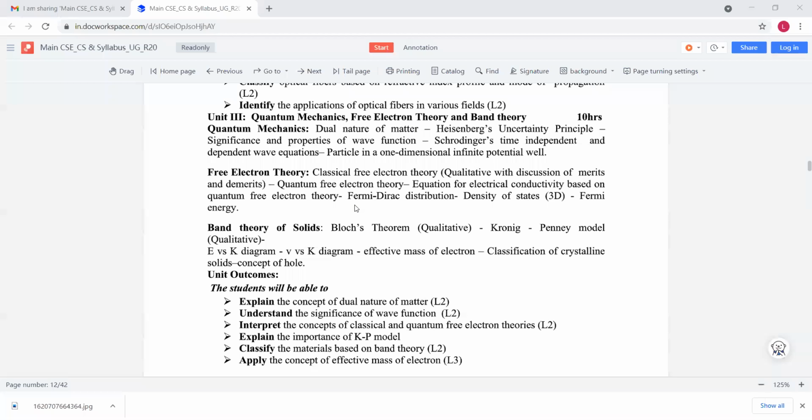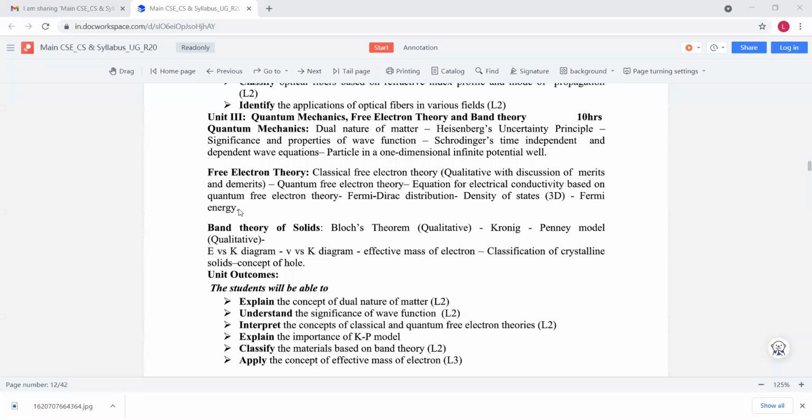Next topic is the Fermi-Dirac distribution. This is the function which explains how the electrons are distributed in the energy states. So this is a probability function. And the next topic is the density of states. And also we discuss the Fermi energy.